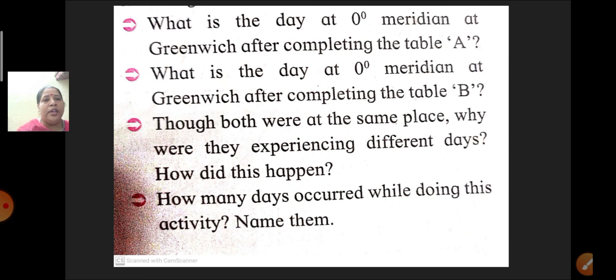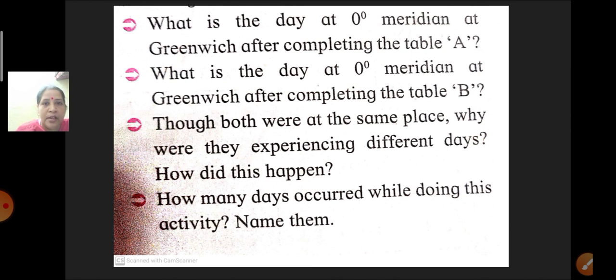Now, here the question arises, though both were at the same place, why were they experiencing different days? How did this happen? Okay, after studying this table, after studying this diagram, we come to a confusion. Why did this happen?